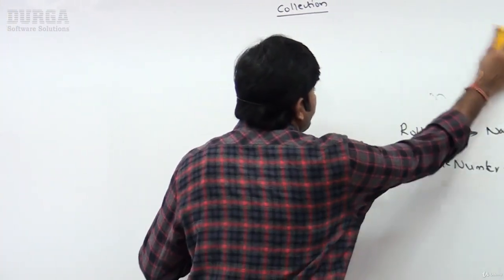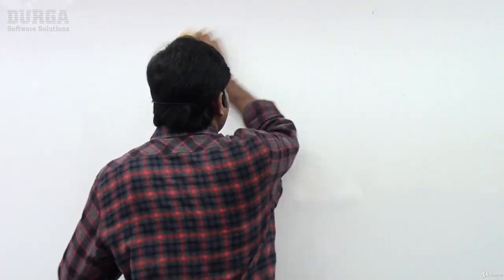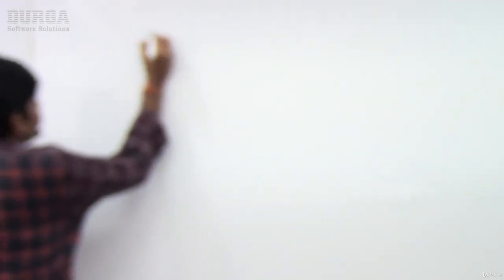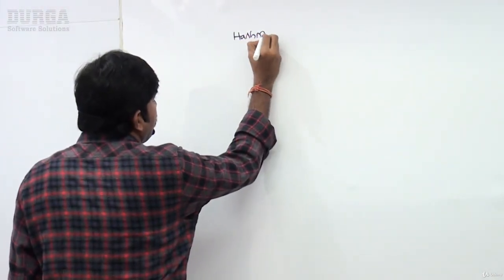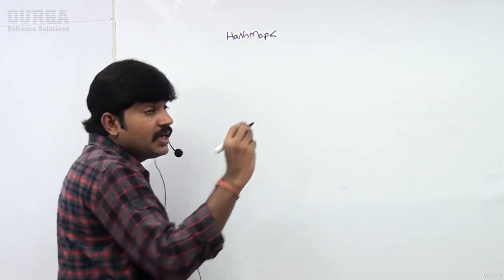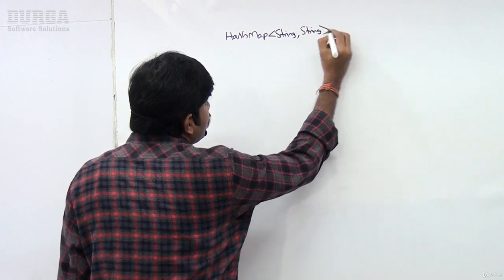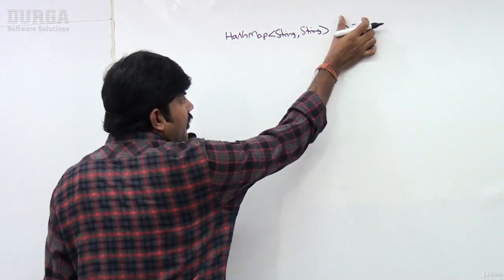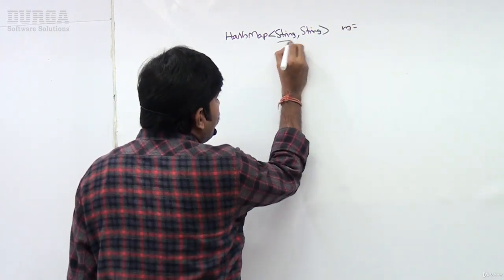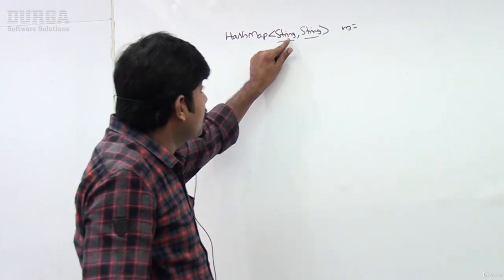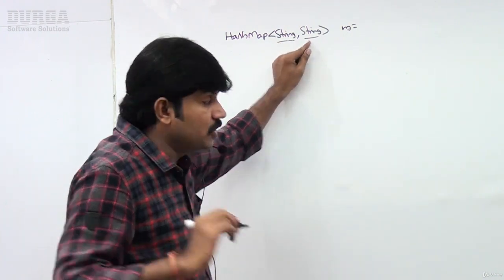Let me show a small example so that you can feel more comfortable. For the map, multiple implementations are there. HashMap is one implementation, TreeMap is another implementation. What is a HashMap? How can you create a HashMap object? Observe that in HashMap, the key is a string type and the value is a string type. HashMap of String comma String. The first one is the key, the second one is the value.